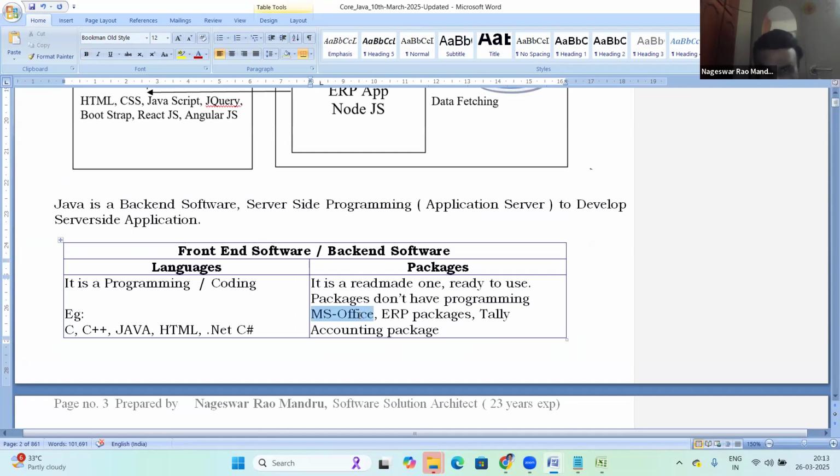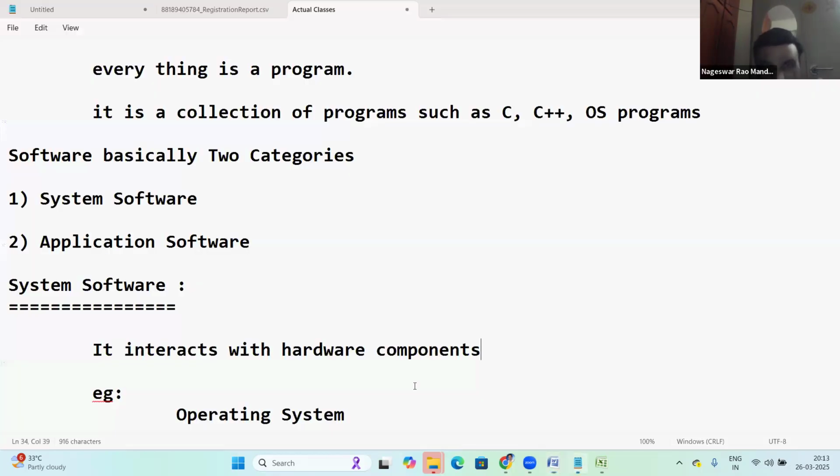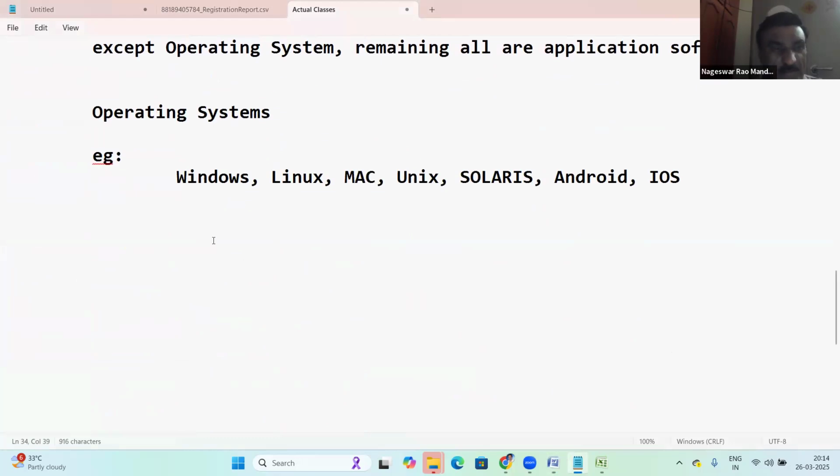Like MS Office is a package. ERPs like Oracle ERP, SAP ERP, Tally, and all these are packages. In packages, there is no coding. Next, languages. If it is a language, it's completely coding. It's programming. What is Java? Language or package? Java is a language, right? Now our topic is about languages. Let us talk about languages.